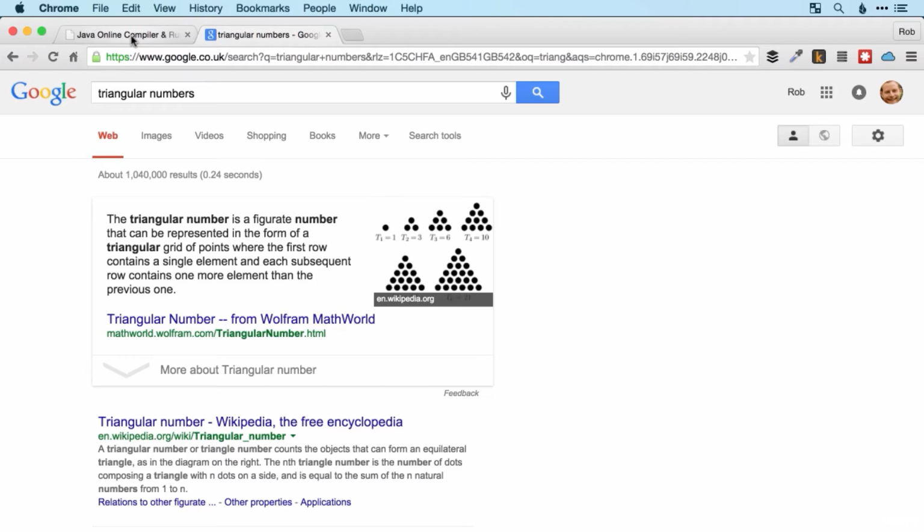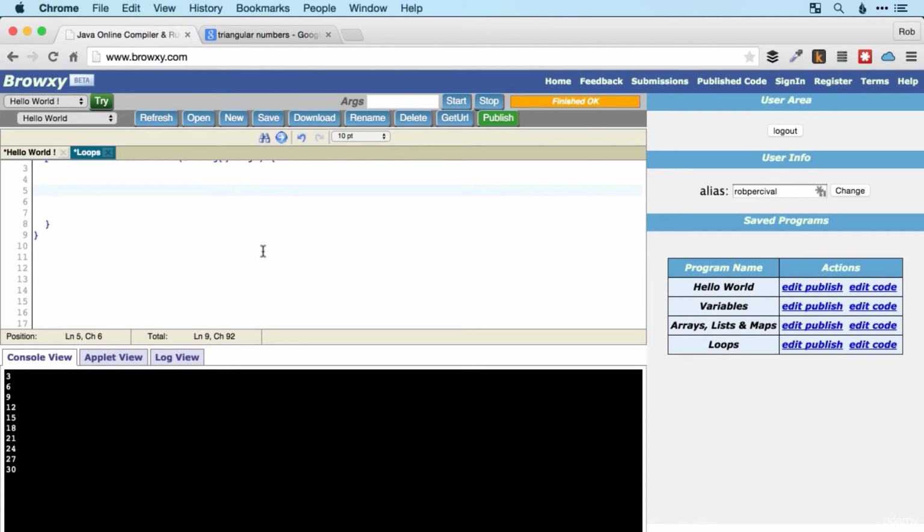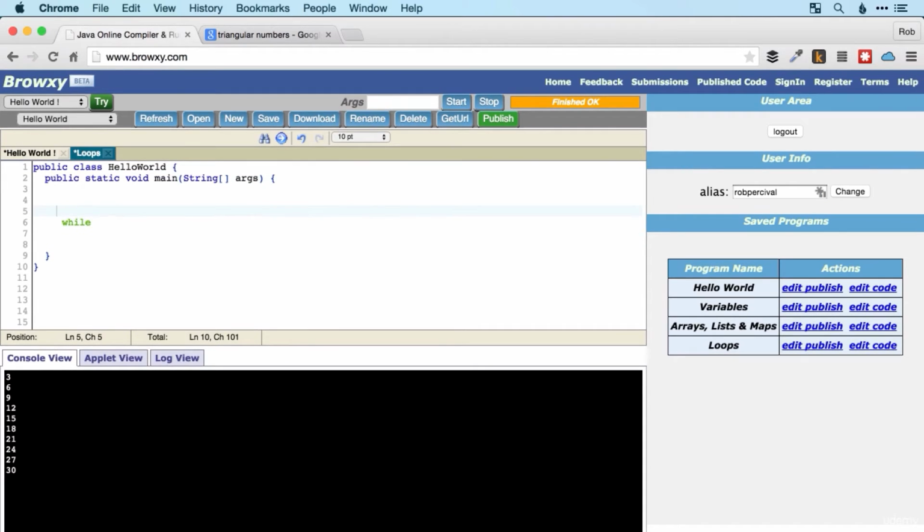So there's a great number of ways that we could do this. Because I used a for loop last time round, I'm going to use a while loop this time. So let's start by defining my x. We'll start with x is equal to 1. And this time I'm going to keep going as long as x itself is less than or equal to 10.